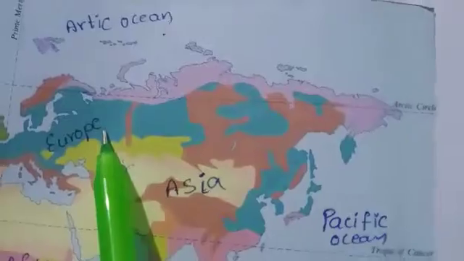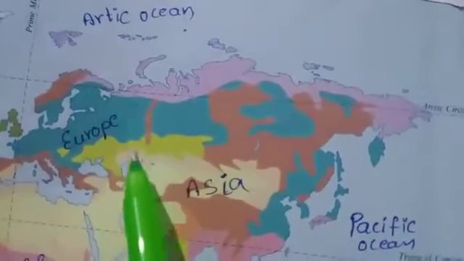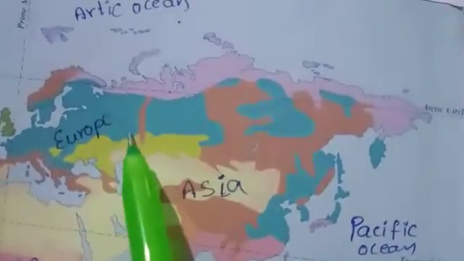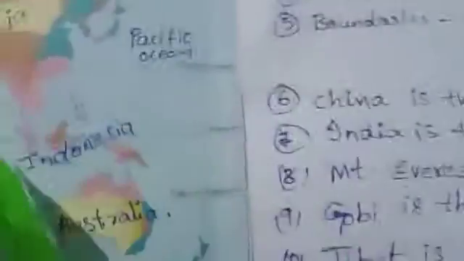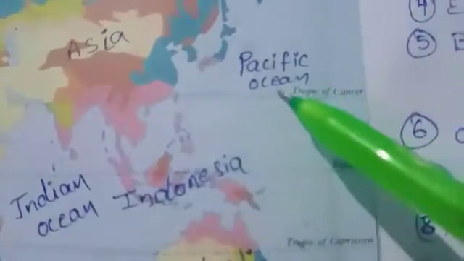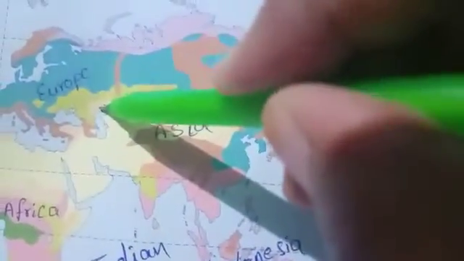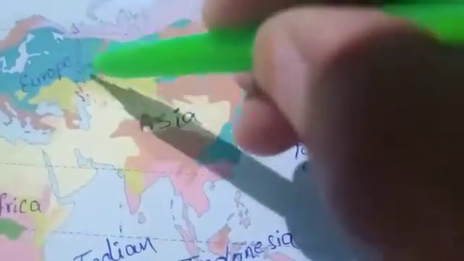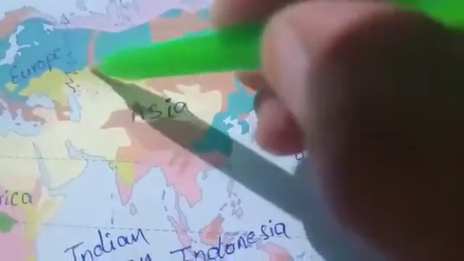The area which is located near Europe and Asia, observe here, this is Europe, and this is Asia. The area which is near Europe and Asia, we call it Eurasia. Next, see the boundaries of Asia. North, Arctic Ocean; south, Indian Ocean; east, Pacific Ocean; west, the boundary between Europe and Asia, Ural Mountains and Ural River. It divides Europe and Asia.